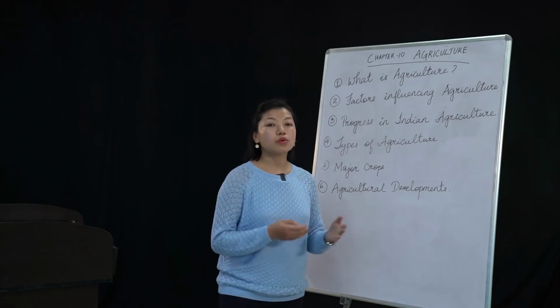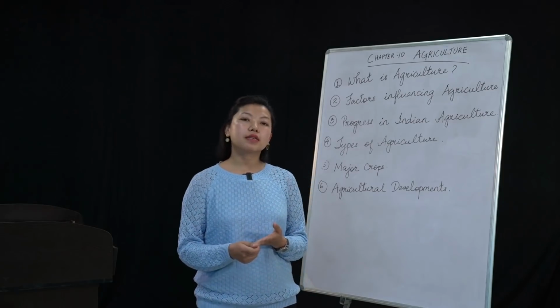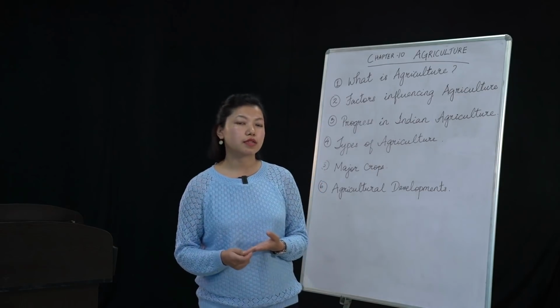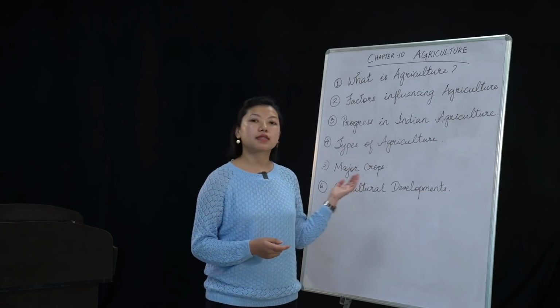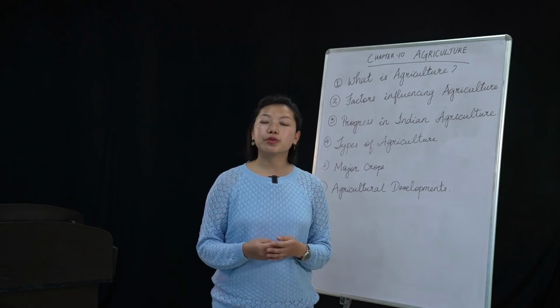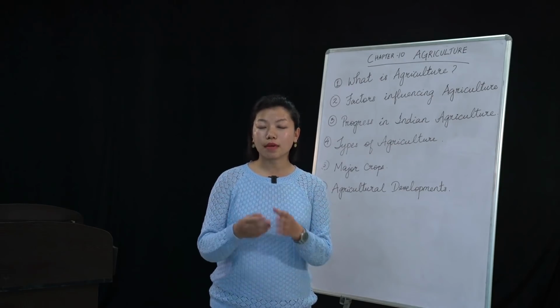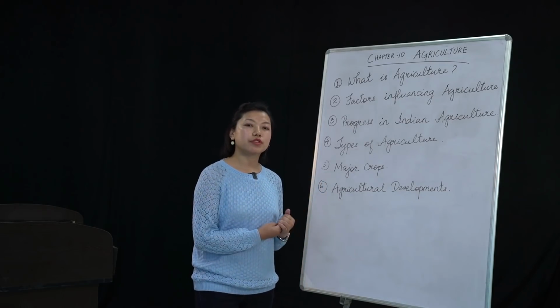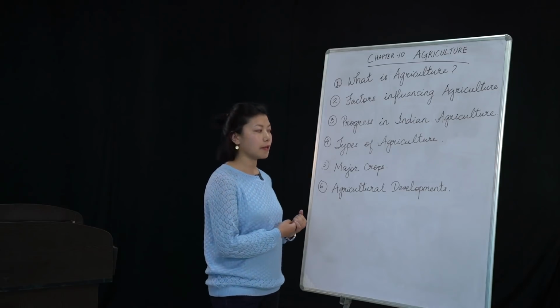Now coming to maize. Maize in USA is termed as corn. Remember, in USA it is known as corn, whereas in other countries we call it maize. In Europe it was first introduced by Christopher Columbus. I'm sure you have heard this name. He was a sailor. It was brought to Europe by Christopher Columbus.